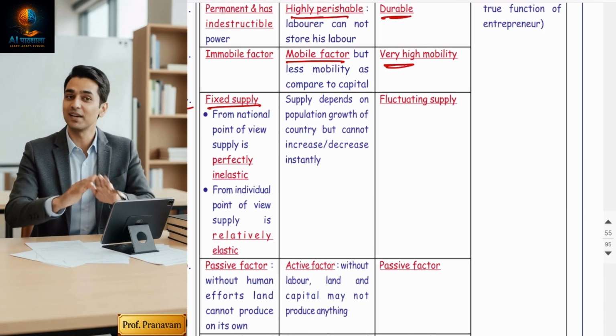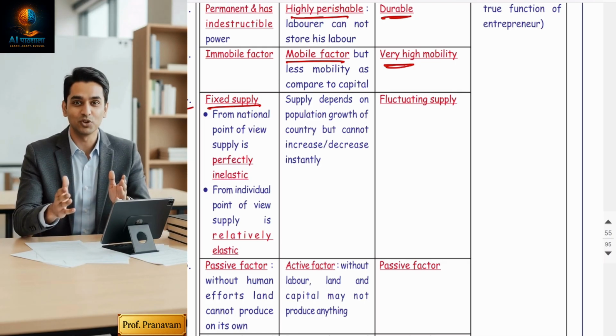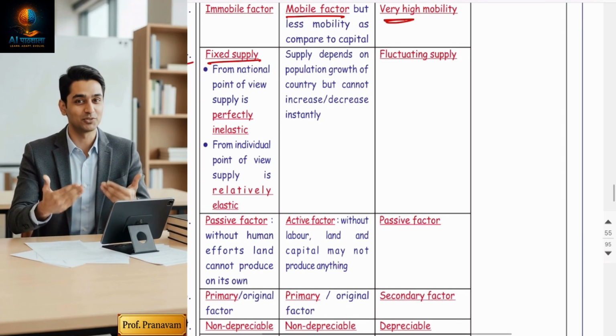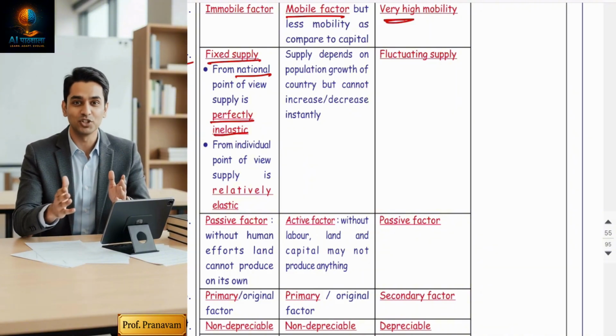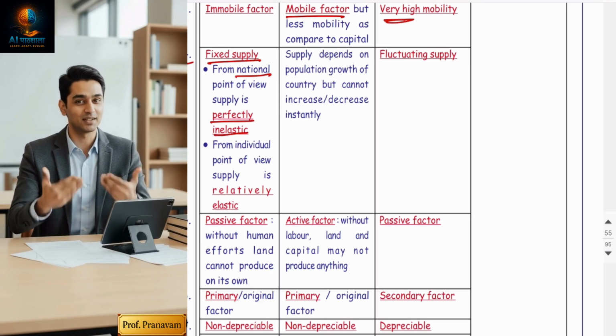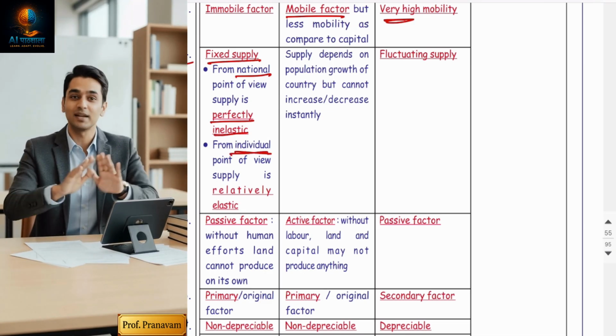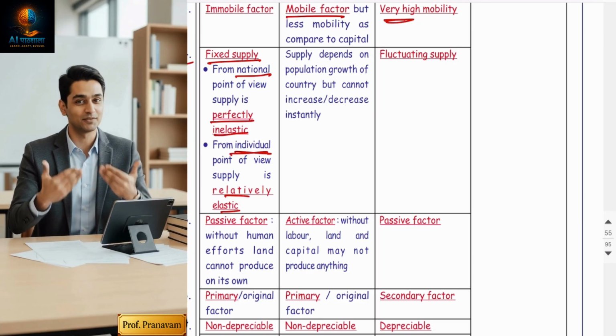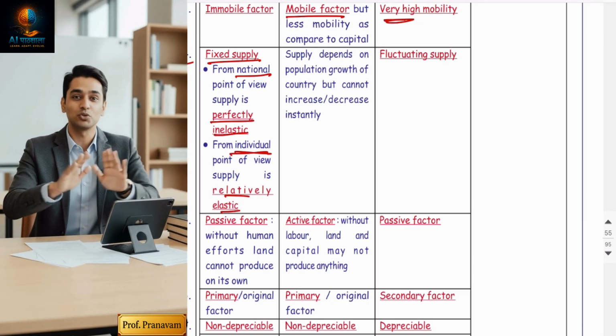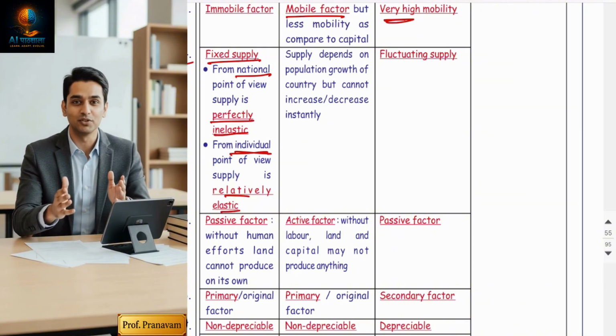Fourth, land has fixed supply. Of course, here we are talking about physical land. Land is actually a fixed supply. At a national level, you cannot increase the land area. So I can say at a national level, land supply is perfectly inelastic. Perfectly inelastic means whether the price rises or falls, the supply remains the same. No change in supply. Elasticity of supply is equal to zero. But at individual level, supply is relatively elastic. At national level, supply cannot change. But at individual level, you can increase the land area under your ownership. For example, today you purchase 2 acres of land. Tomorrow you may purchase 3 acres of land.